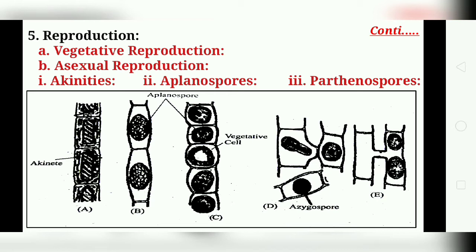In this picture you can identify it. Picture A shows the akinete structure, B and C show the aplanospores, and D and E show the azygospore structure, that is the parthenospores.